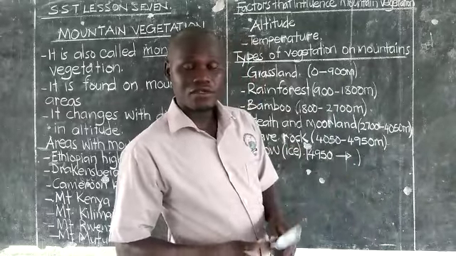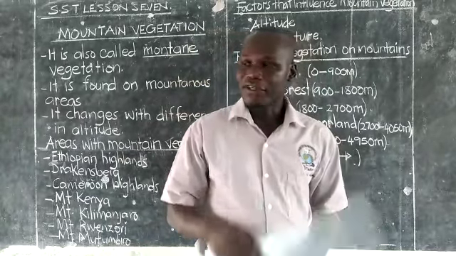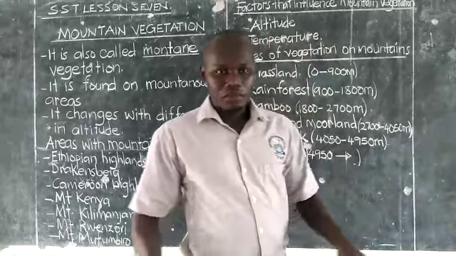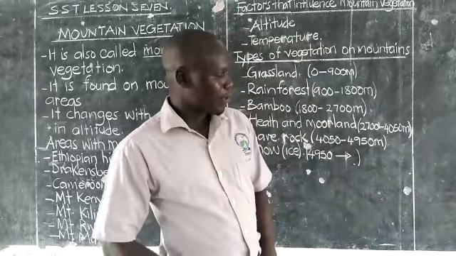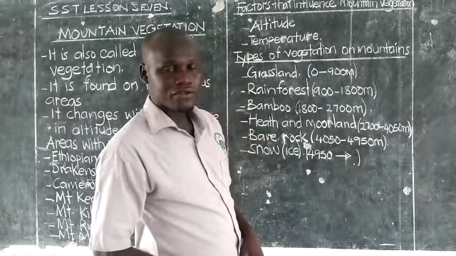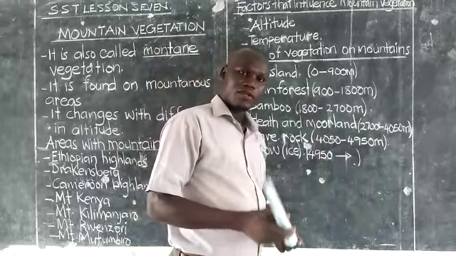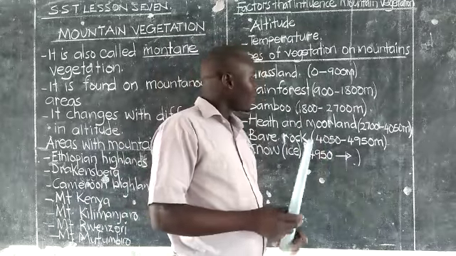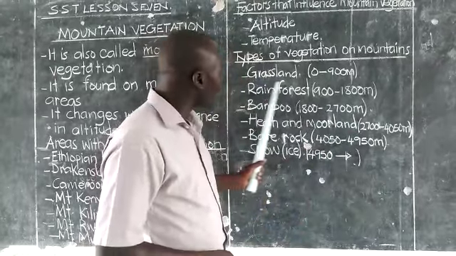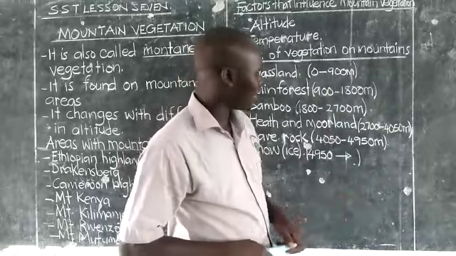So this vegetation is made up of the local grass that grows in a particular area. So the local grass always occupies the lower slopes of the mountain. From 900 meters to 1,800 meters, the type of vegetation will change. Therefore, in this area, the rainforest is the type of vegetation that can grow.